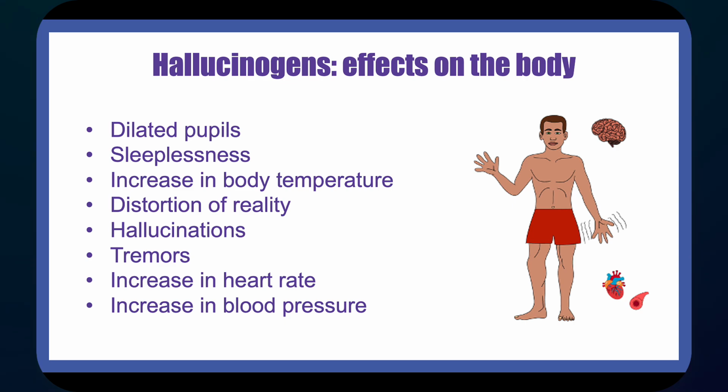Some psychedelic drugs can cause people to feel out of control or disconnected from their bodies and environment. Physiological effects include elevated heart rate, increased blood pressure, dilated pupils, and can often induce nausea and vomiting.